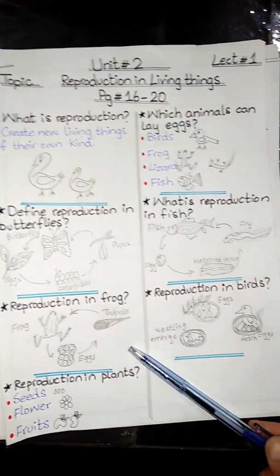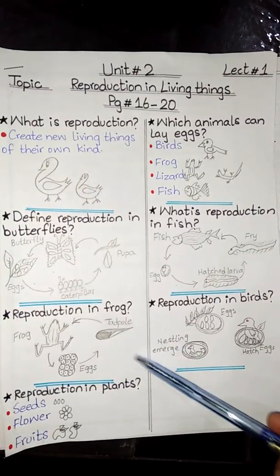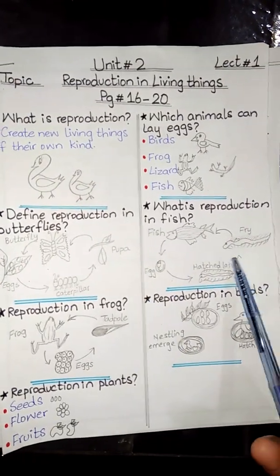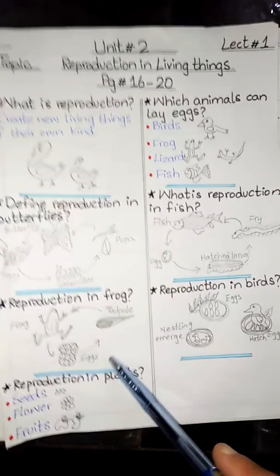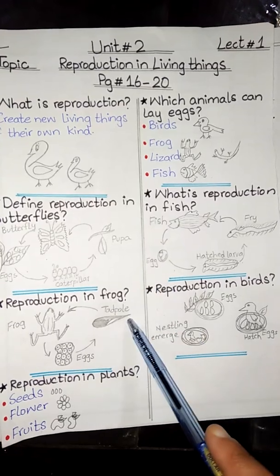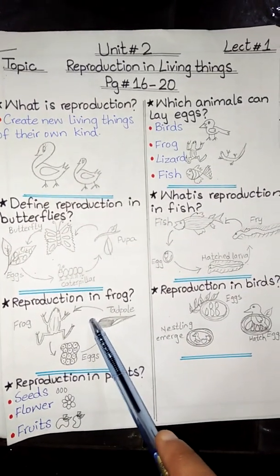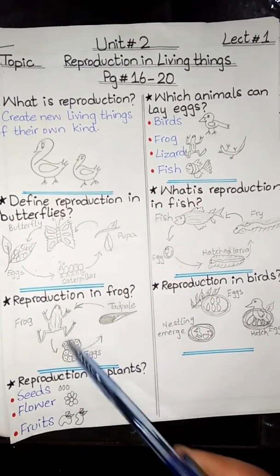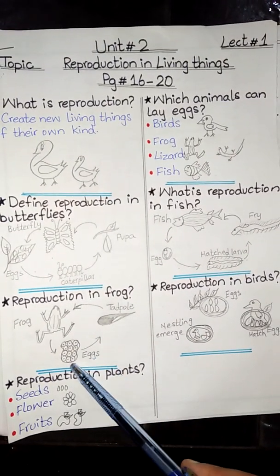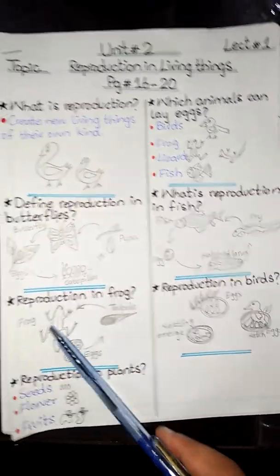The next topic is about reproduction in frog. The reproduction in frog is the same as the reproduction in butterflies and fish. The female frog lays eggs, the hatched eggs become tadpoles, and they become adult frogs. The female frog lays eggs, they hatch becoming tadpoles, and then it becomes an adult frog.